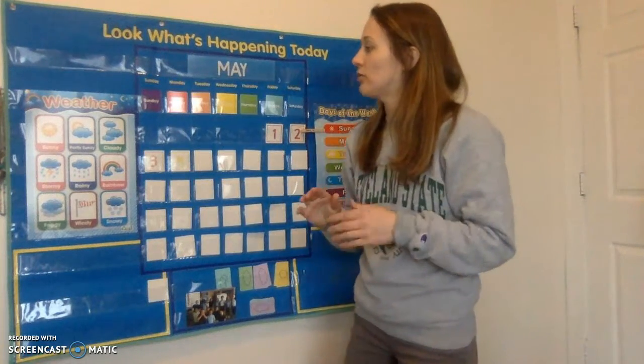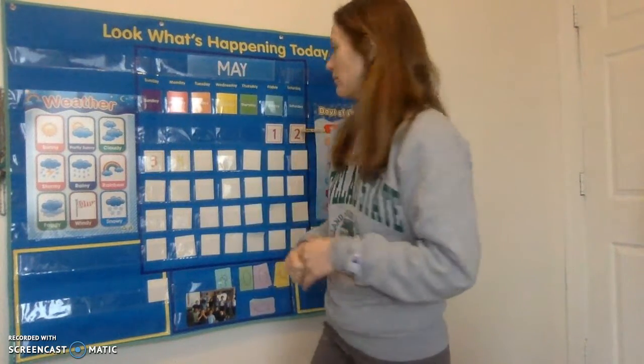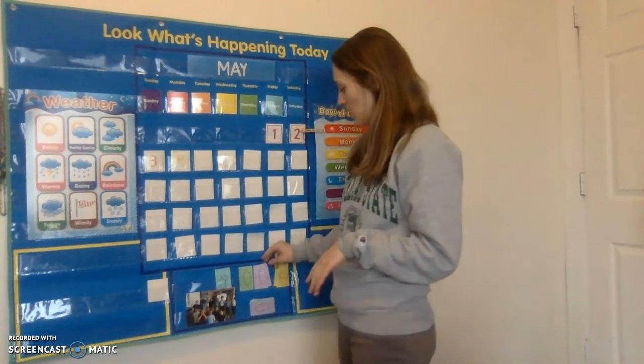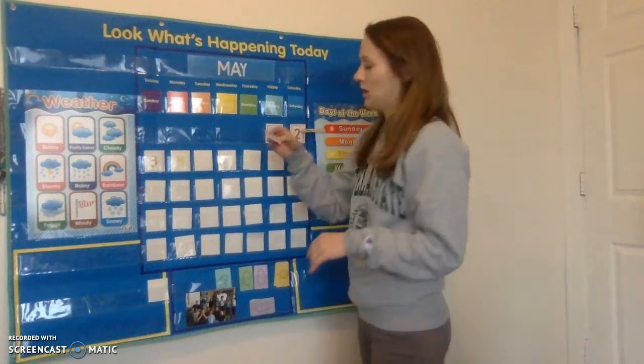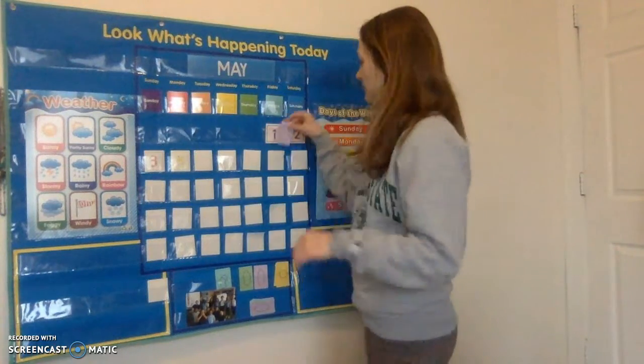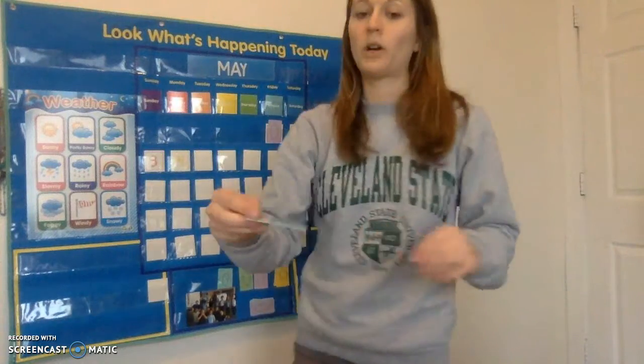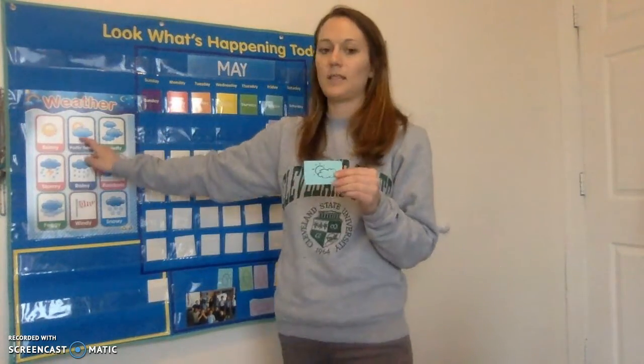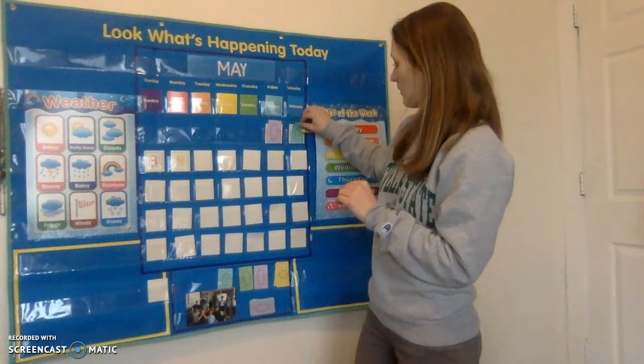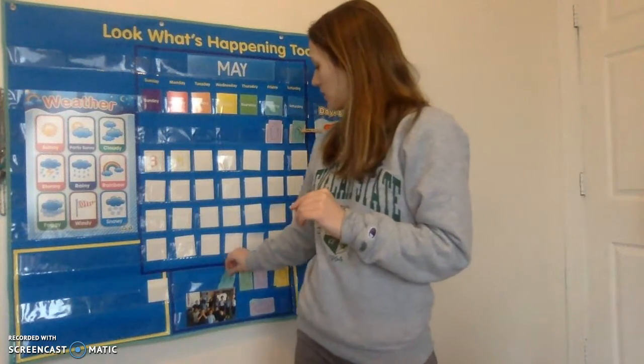We're also going to be tracking the weather this month. So I want to be thinking about what the weather is like outside. You can do this by looking out the window. If I look back on Friday, I know Friday was cloudy, so I'm going to put a cloud. Saturday was partly sunny, so that means there's cloud and sun. Sunday was also partly sunny.